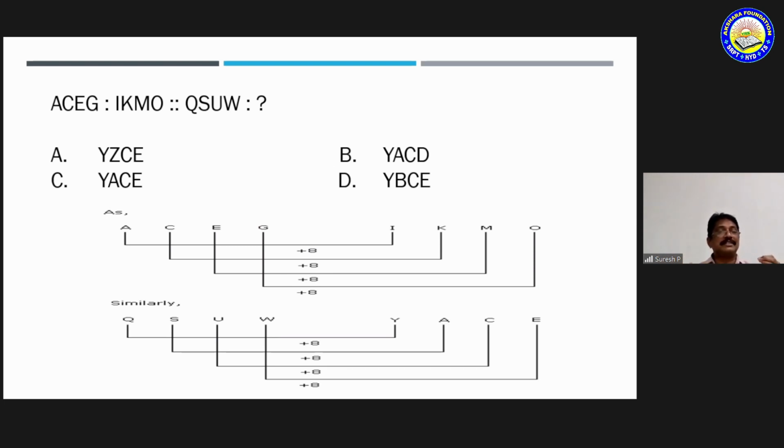In a similar manner, you can say Q, S, U, W. After moving 8 steps from Q, Y will come. After moving S 8 steps, you will get A. After moving 8 steps from U, you will get C. After moving 8 steps from W, you will get E. So Y, A, C, E. Option C is the correct option.